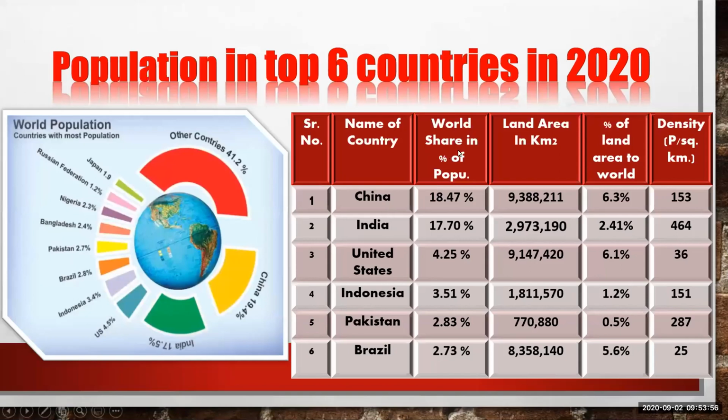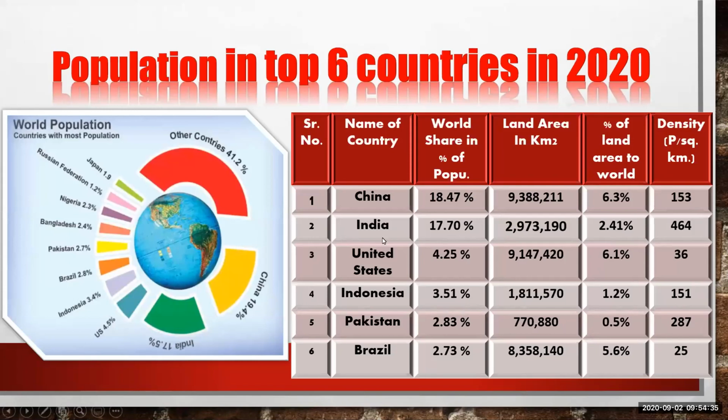China has 18.47% of the world population, and it has 93,88,211 land area. It's a very huge land area, and it is 6.3% of the world's land area, and the density of population is 153 persons per square kilometer. Means in one square kilometer area there live 153 persons.